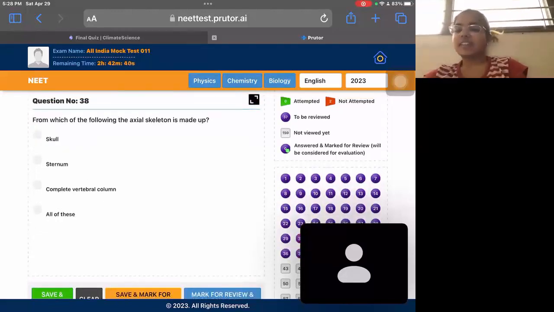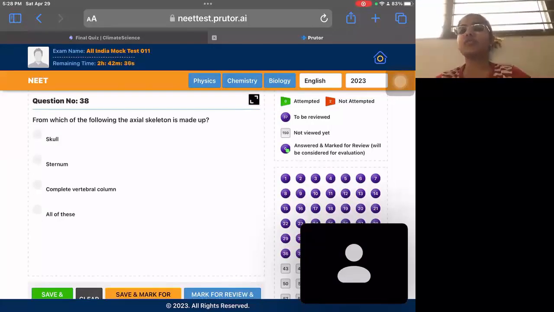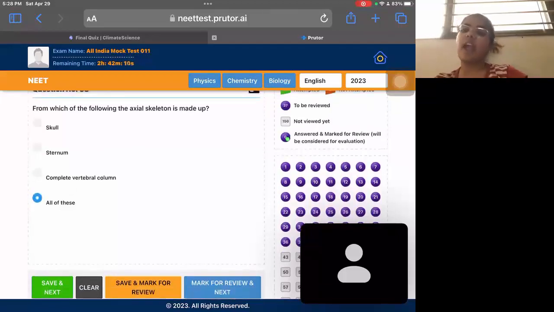What is the axial skeleton? It is the part of the bones which are lying in the midline in our body. So the skull, the vertebral column, the sternum, all lie in the midline. So all these structures comprise the axial skeleton. The appendicular skeleton, on the other hand, is your hands and legs. So all the bones other than these comprise the appendicular skeleton.